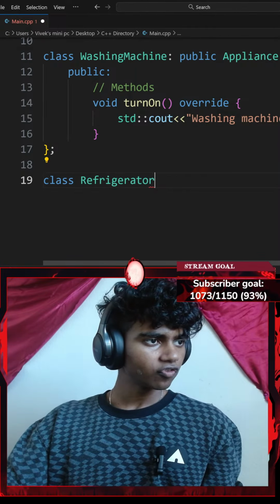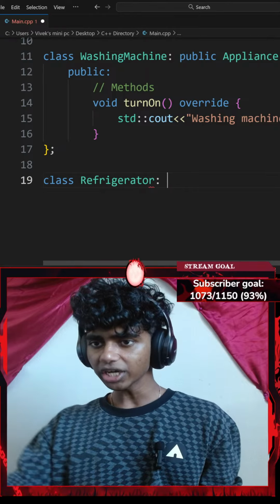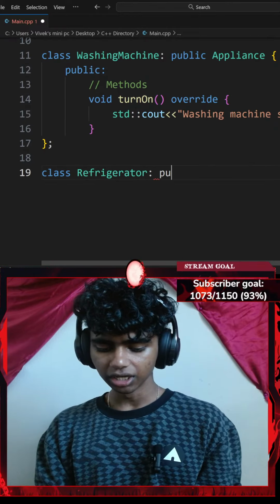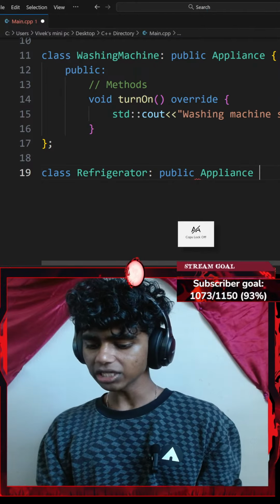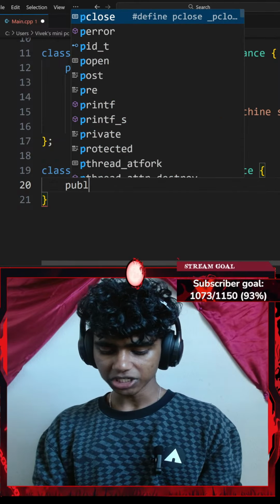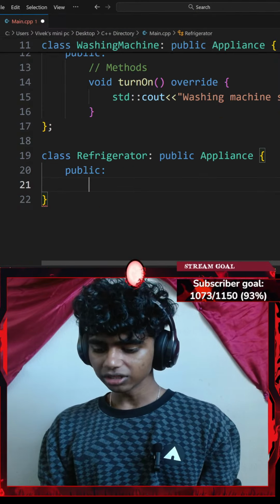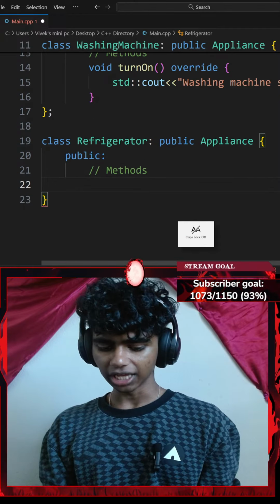Okay, refrigerator. There we go. My refrigerator class is going to inherit all the public content from my appliances class as well. So I'll go with appliance, and then I'll add a pair of curly braces. Now inside of my class, I'm going to firstly publicize everything, and then add a comment that says something like methods. I'm going to be creating a method.